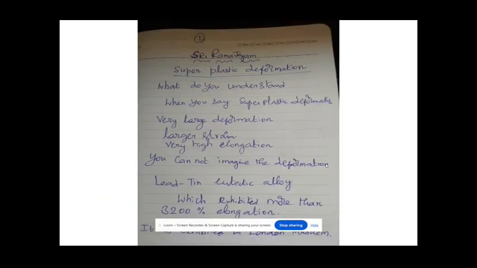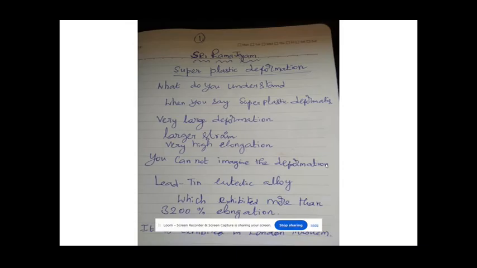What is superplastic deformation? What do you understand from this? When you say superplastic deformation, you will get very large deformation. Very large deformation is possible. Larger strain is possible. Very high elongation is possible. Very high elongation means in the order of several hundreds to a few thousand percent. You cannot imagine the deformation at all.